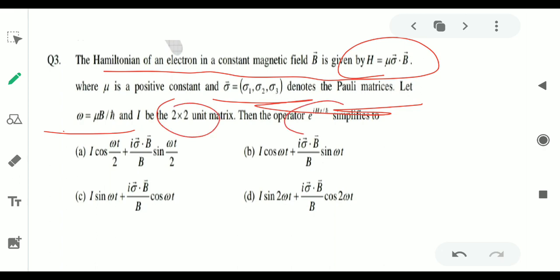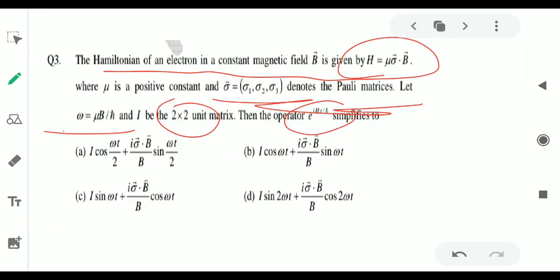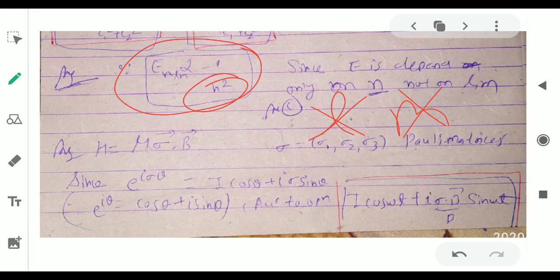Then the operator e to the power iota ht upon h cross we have to simplify. Simple, there is a trick. You know the Euler formula: e to the power iota theta equals cos theta plus iota sin theta. So we will use it here.